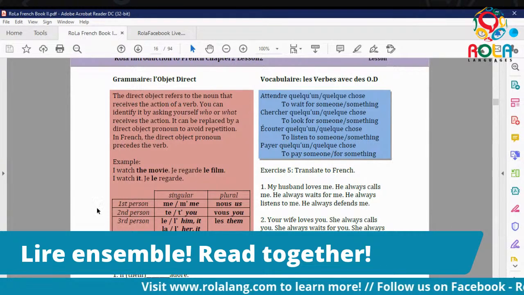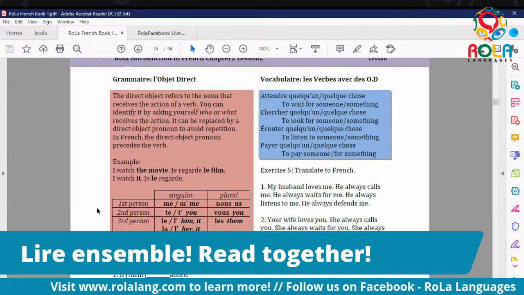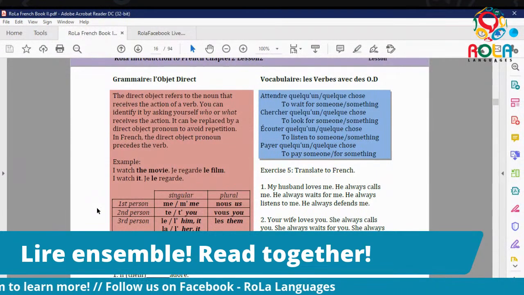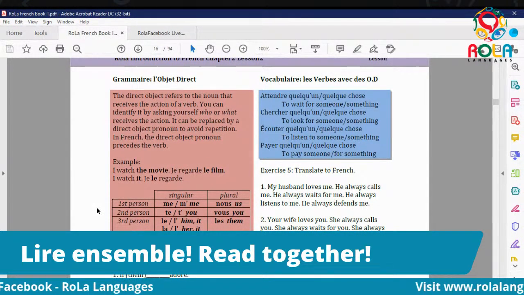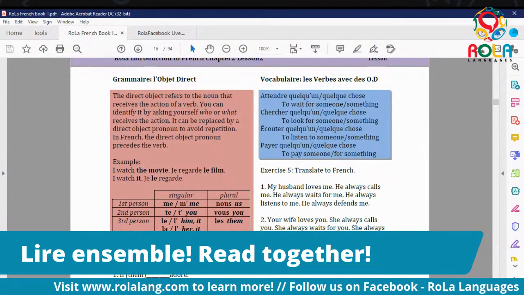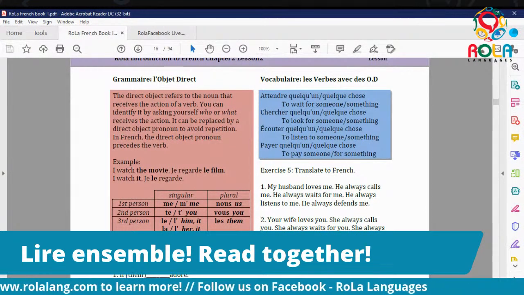For the first person singular, we have me or m apostrophe, which is used if the word after begins with a vowel.